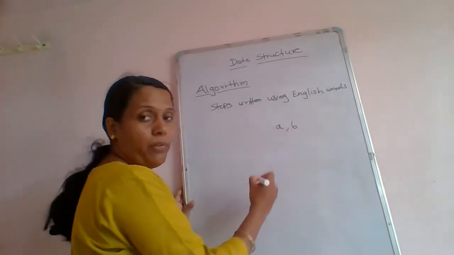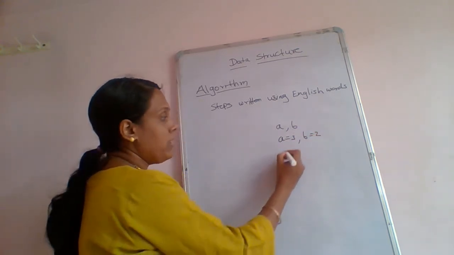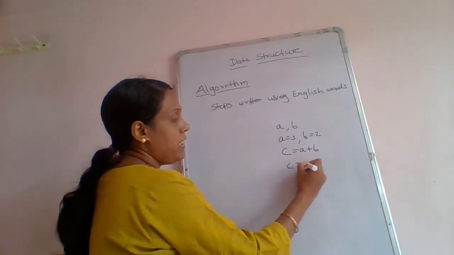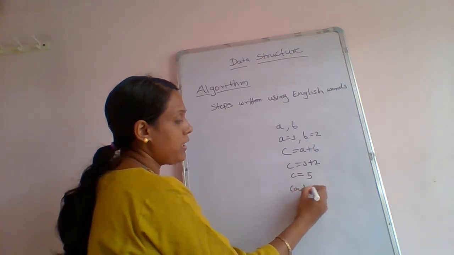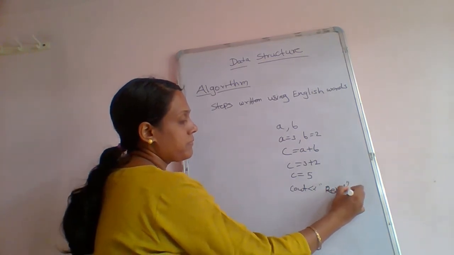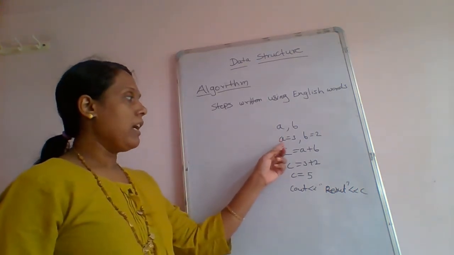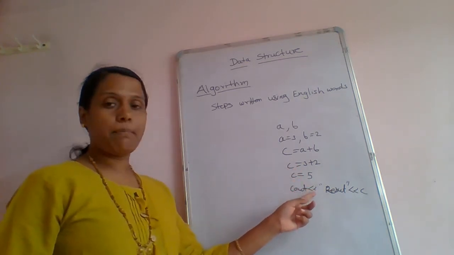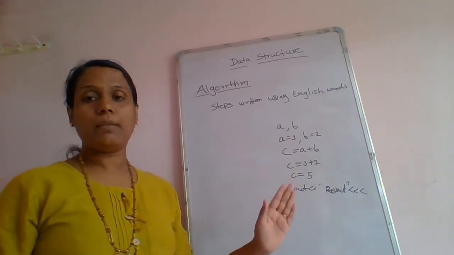We take two variables, A and B. Then A is equal to 3, B is equal to 2, then C is equal to A plus B. Then we perform C is equal to 3 plus 2, that is, C is equal to 5. By using the cout statement, we write the result. This is normal programming: declaration of the variables, assigning values to the variables, performing the operation, storing the result and displaying the result. These are the steps of the program when we write the C++ program.